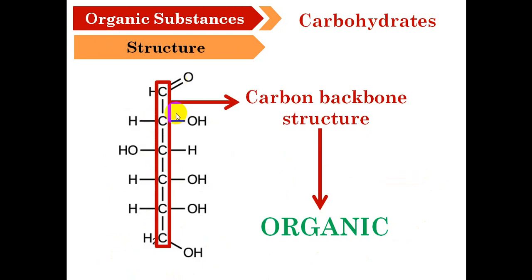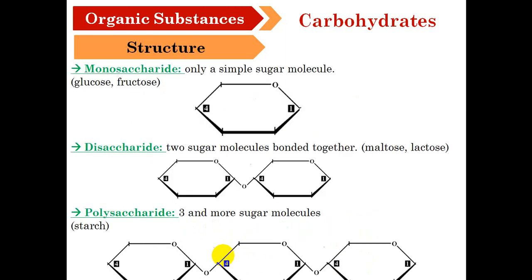You should know that the structure of carbohydrate is like this and it consists of carbons, thus it's called organic substances. If you want to talk about carbohydrate, first of all, I can start from the end.